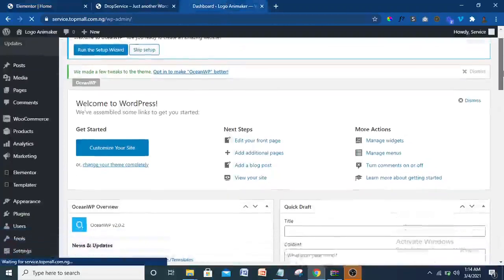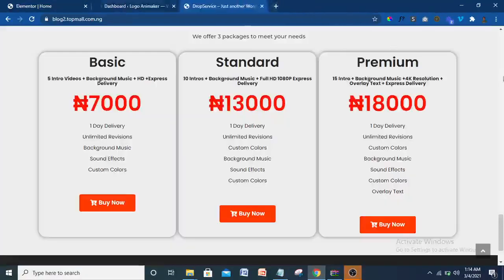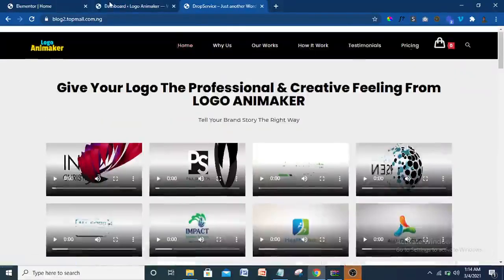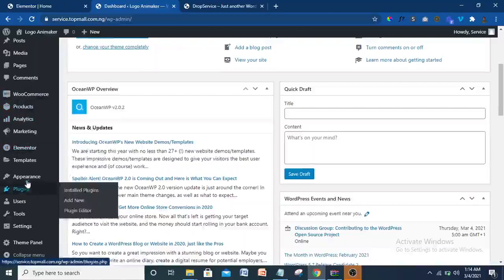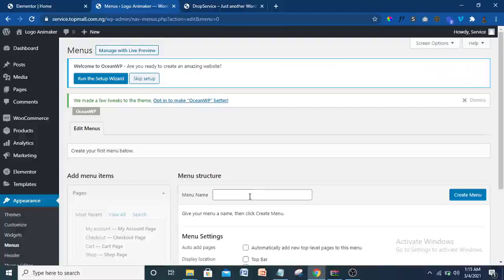Now the next thing we need is the menu, as we have seen the menu here. To get all this menu, you come to your dashboard, Appearance, click on Menus here. So the first thing here is to create a menu. I'm going to call this one Main Menu. So you type Main Menu and you click on create.